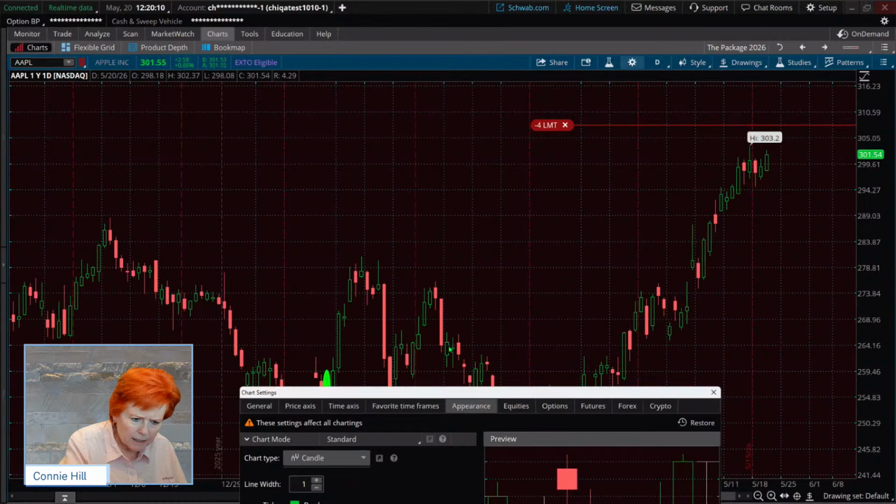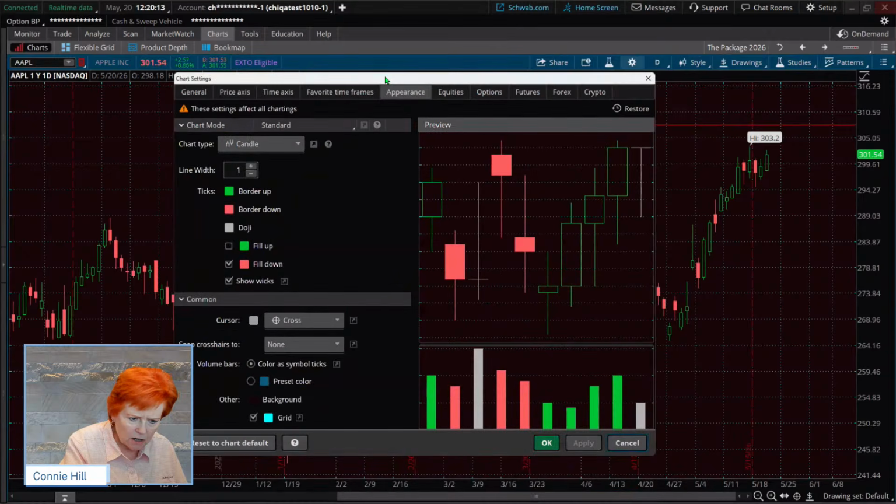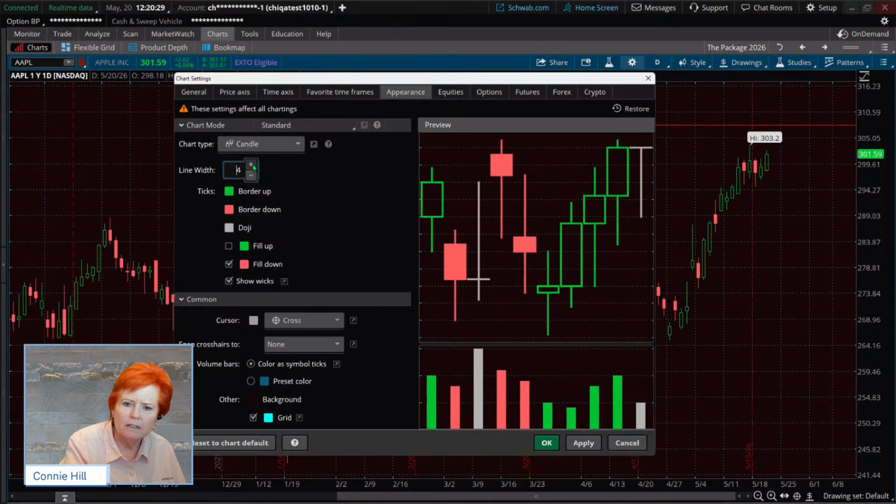All right. Let's see, a question here says, on the line width of your candle, does that make the whole candle or just the wicks thicker? Ooh, I think what you're referring to here is the line width. Let's check it out. What if we change it to 5? I think it only goes to 5. Oh, it goes higher than 5.